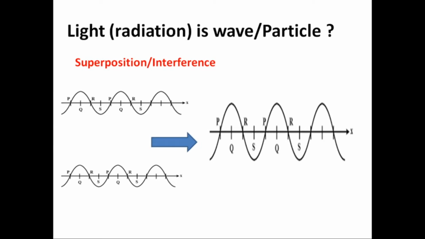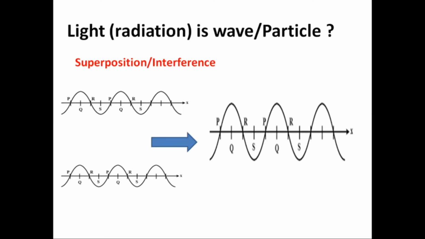That means at one place two things are available. If you take the particle nature, at one place two identical objects with the same properties cannot be defined. So with the help of the object properties, that is, particle nature, we cannot justify that interference pattern. If light had particle nature, we could not give the correct conclusion for the interference pattern.